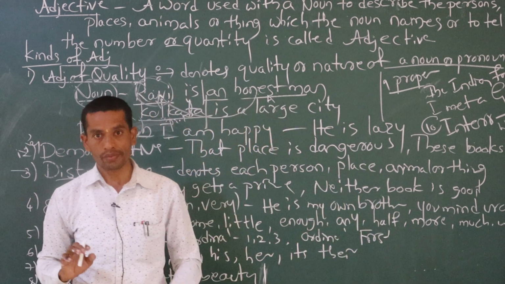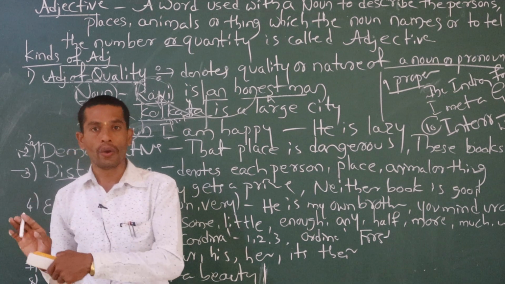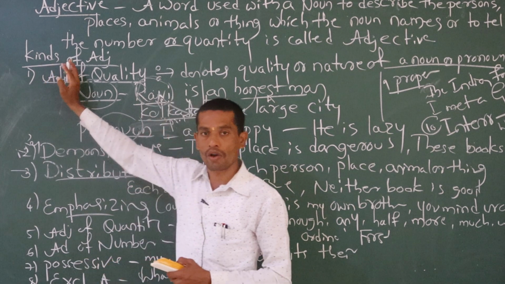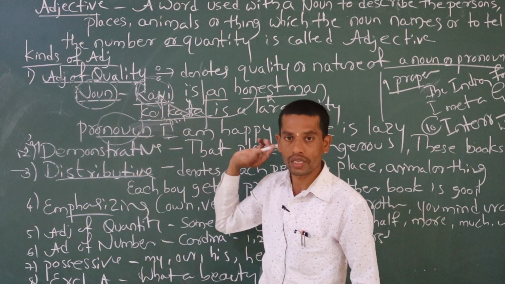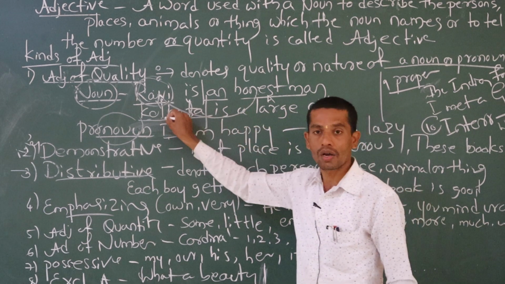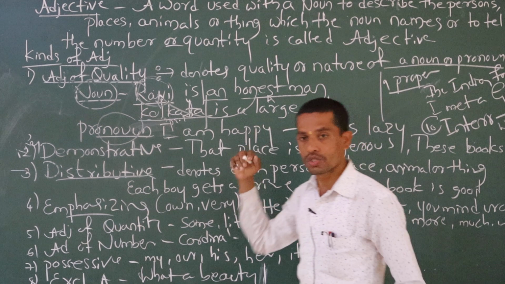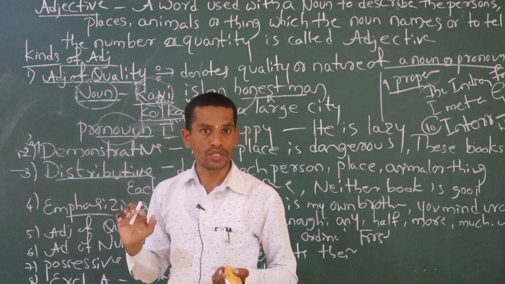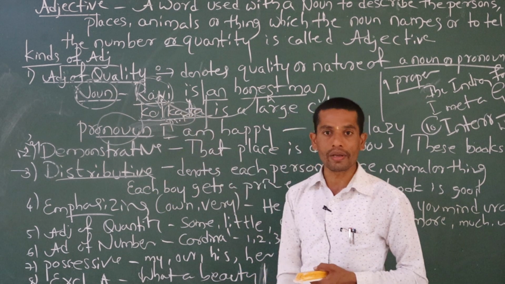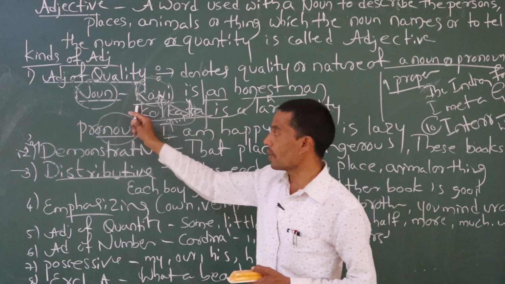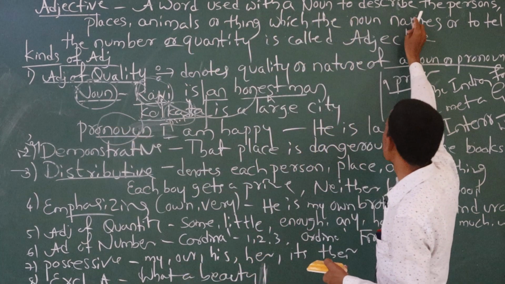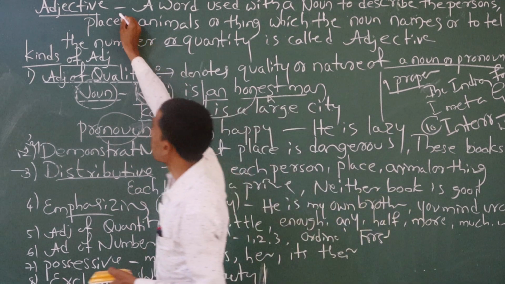We discussed before that a proper noun is a word which talks about a particular person, place, or thing. Here Kolkata is a proper noun, and how is that Kolkata? Kolkata is a large city, small city, big city, beautiful city. Like this we are describing that city. Here the definition itself says a word used with a noun to describe the persons, places. See here, places.